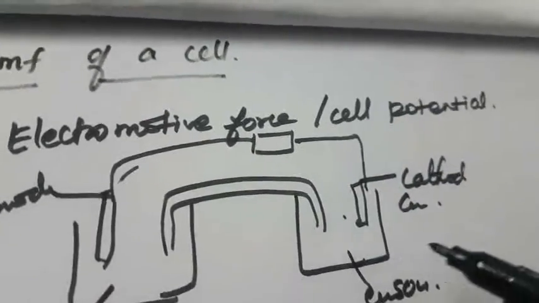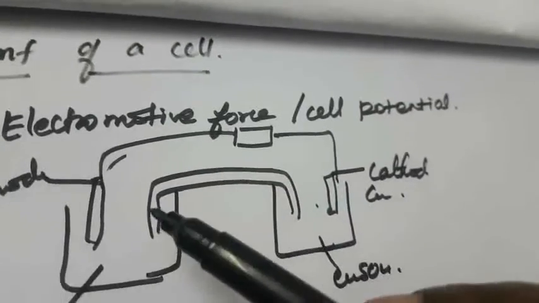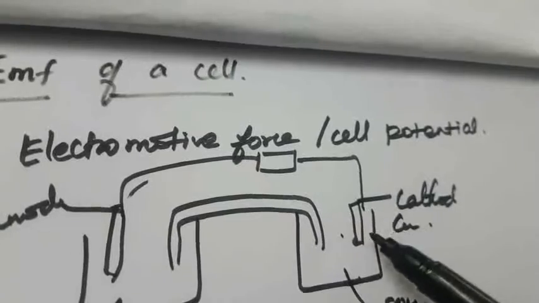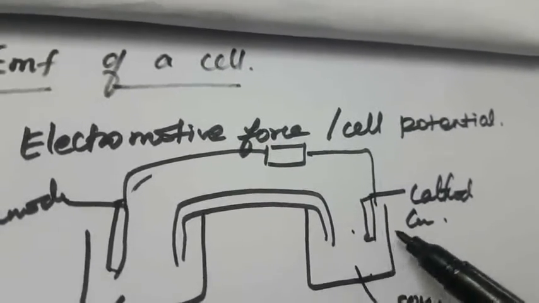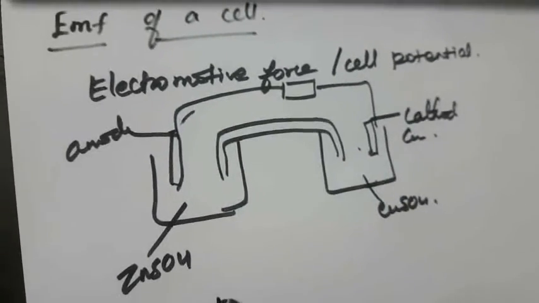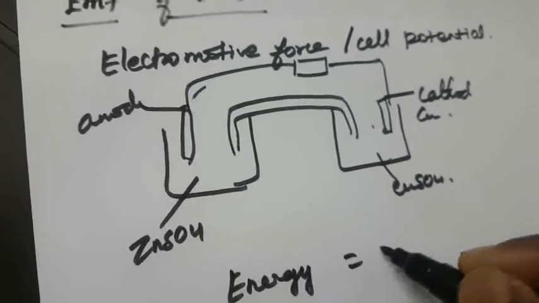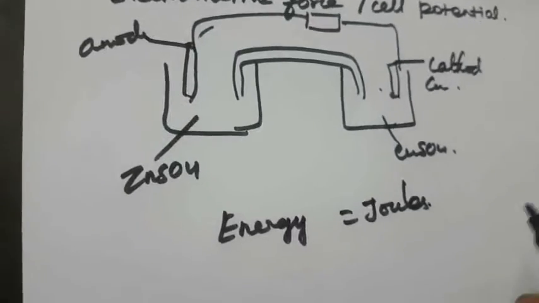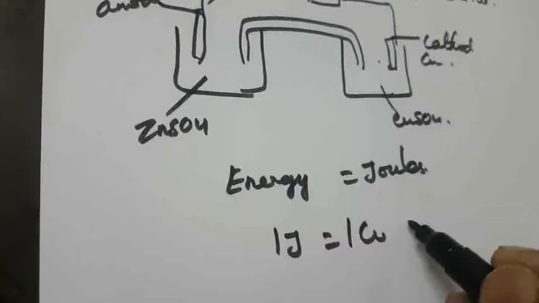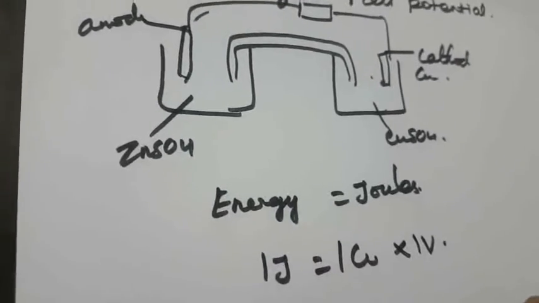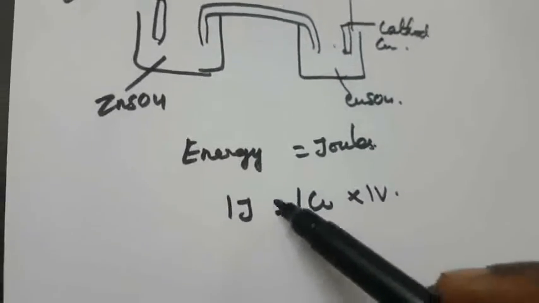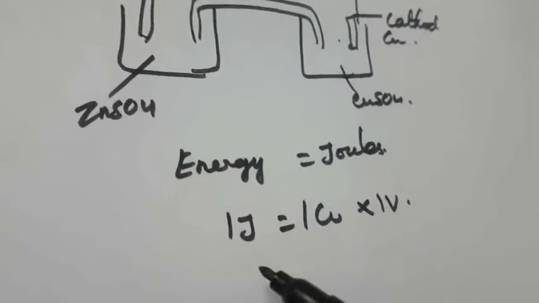So once again, what is meant by electromotive force? The force that pushes the electron away from the anode and pulls it towards the cathode is called electromotive force or cell potential. Here the energy can be measured in joules, right? 1 joule is equal to 1 coulomb times 1 volt. So 1 joule of energy is released for each coulomb of charge that moves between these two electrodes.